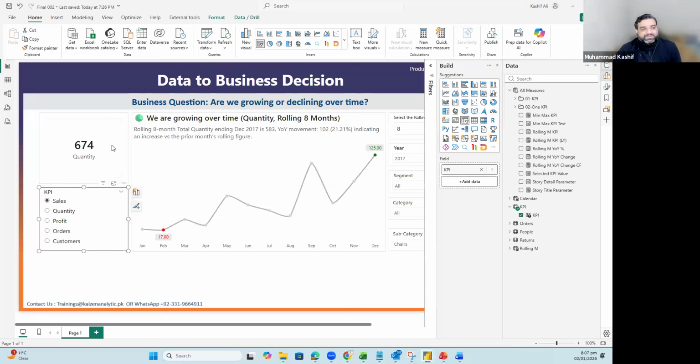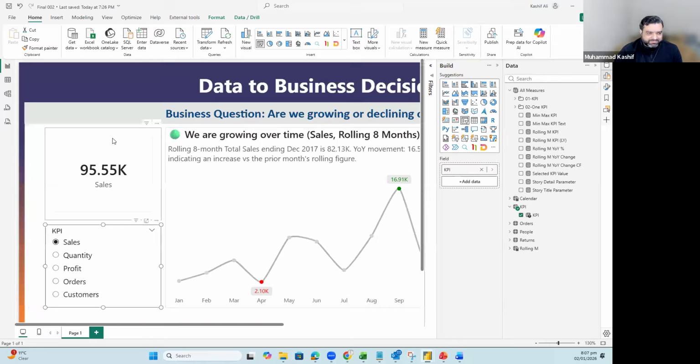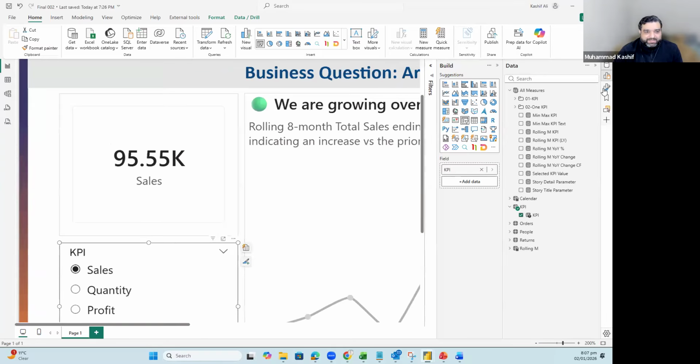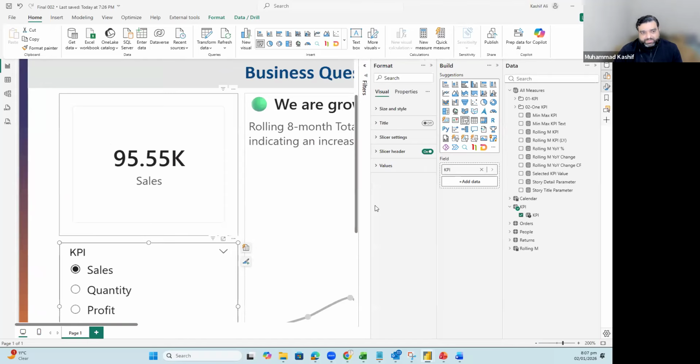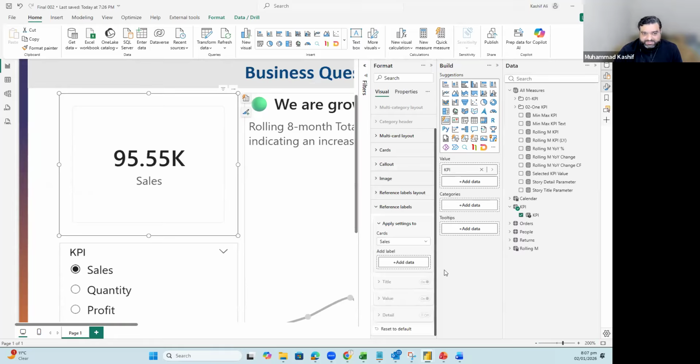Now, we need to add the reference point. Let me make the mouse a little closer to this one. We will do this one by one. The reference point comes in the reference label, so I will go into the reference label. Sales is selected.